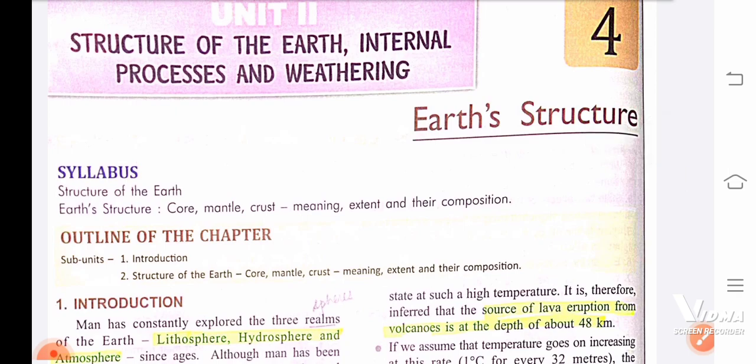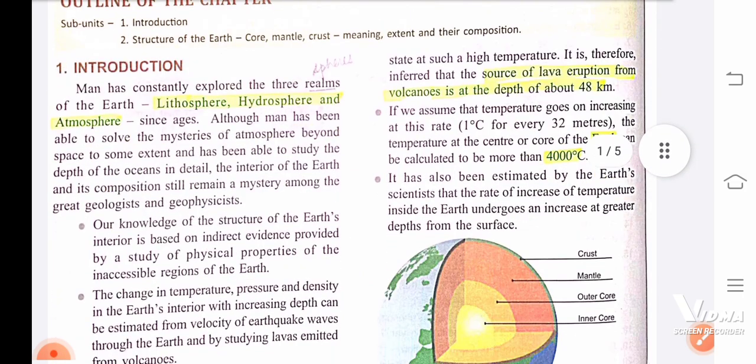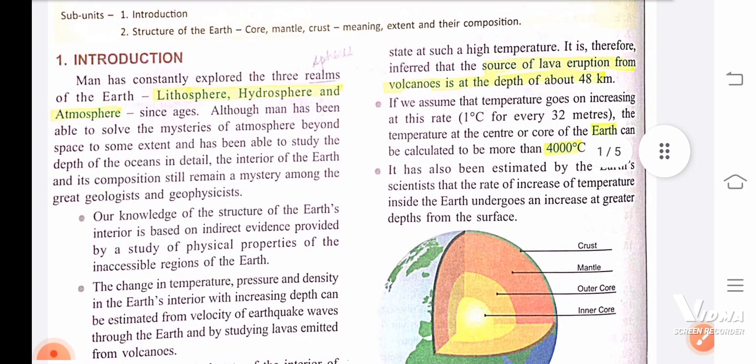So today I'm going to discuss chapter number 4 of geography, that is earth structure, from Panorama Publishers. So this chapter is totally on the earth structure, that is, we are going to discuss mainly the inner structure of the earth. We know that man has constantly explored the three realms of the earth. Do you know what is the meaning of realms? Realms means areas or spheres. We discussed in the first chapter, Earth as a Planet, that there are three realms of the earth: lithosphere, hydrosphere, atmosphere.